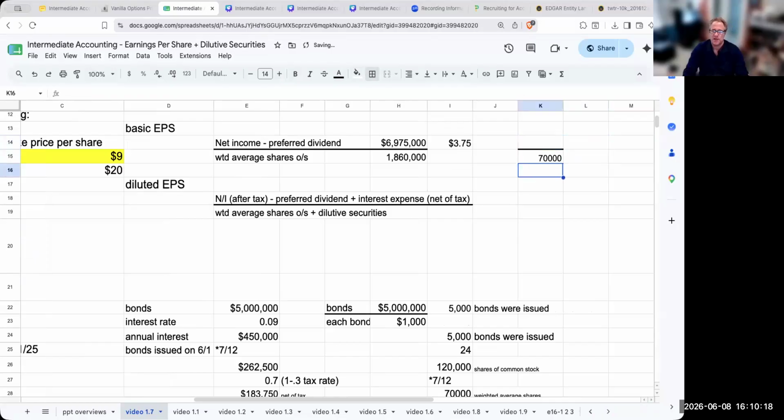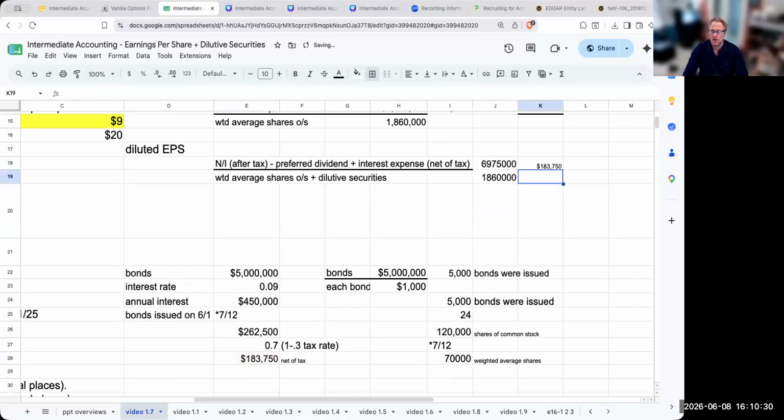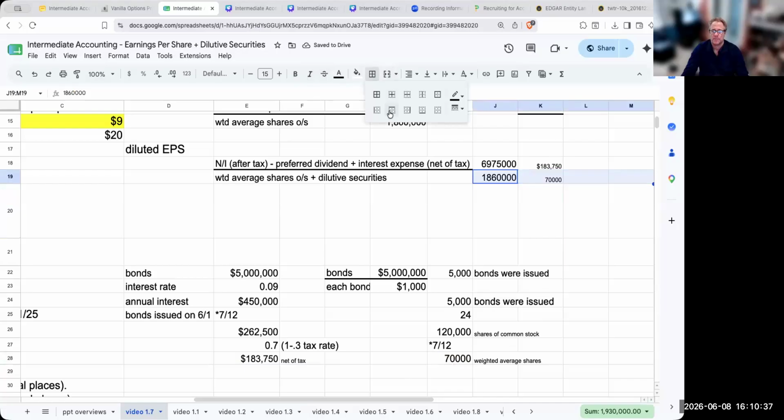So let's go ahead and add this in. For our diluted, we've got the 6,975,000 divided by 1,860,000. That's not going to change. Now we're going to be adding to this the bond: 183,750 divided by 70,000. Okay.